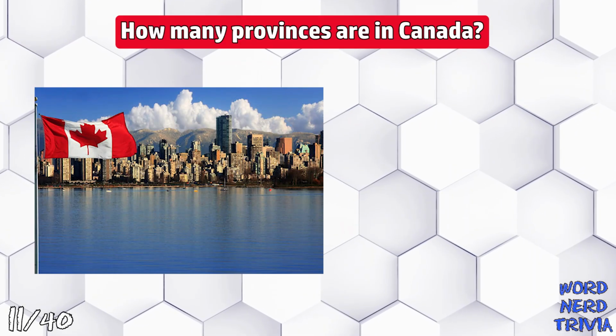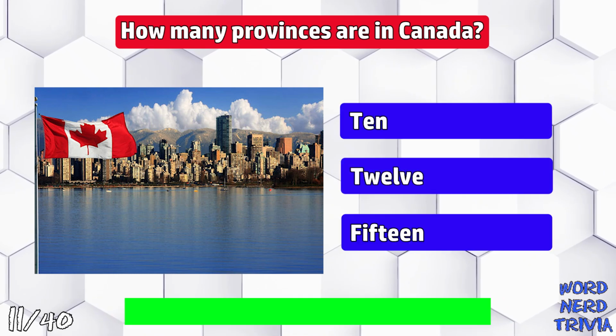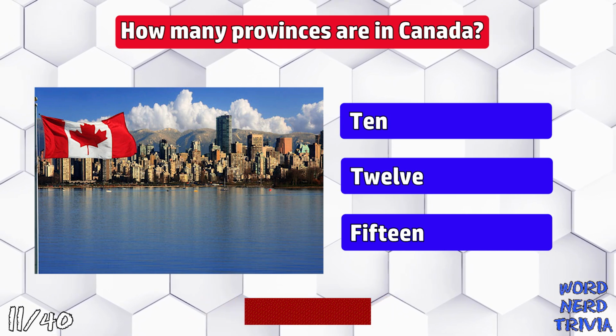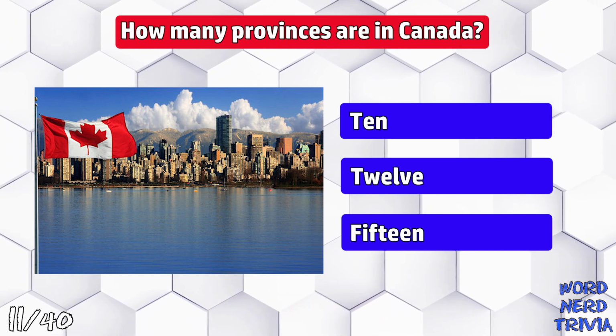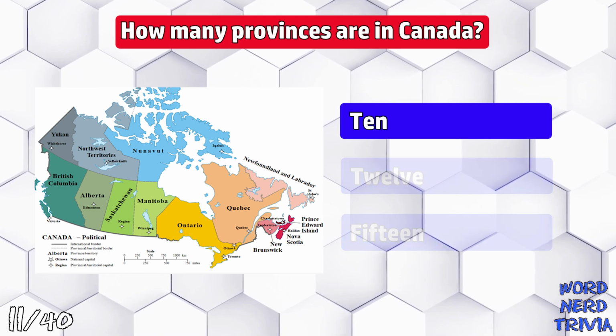How many provinces are in Canada? 10, 12, or 15? Canada is made up of 10 provinces and 3 territories.